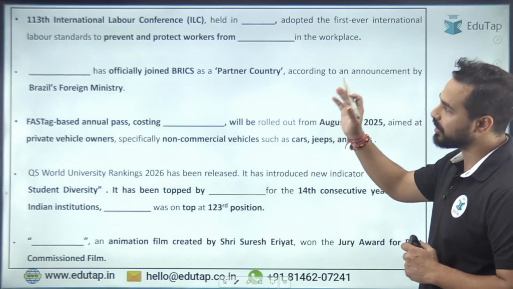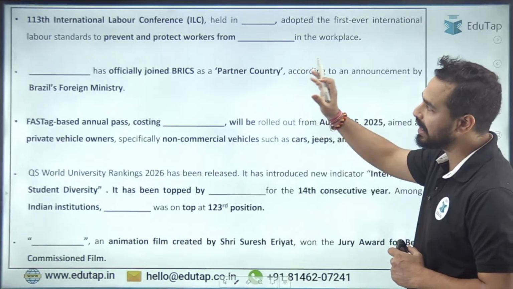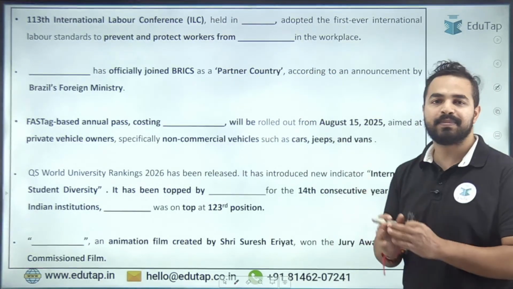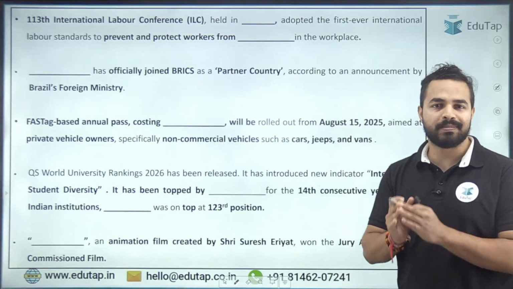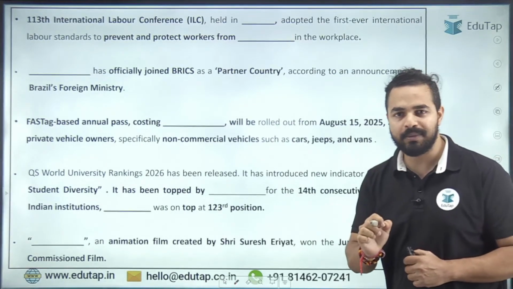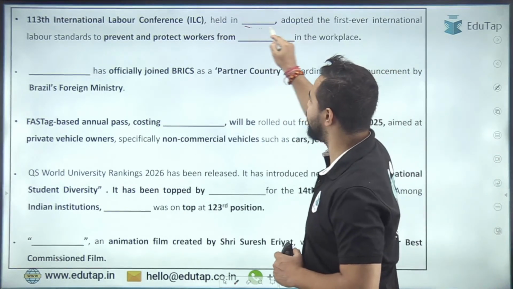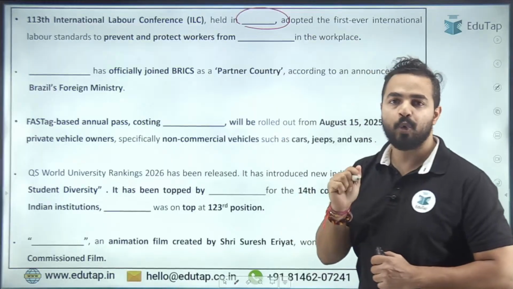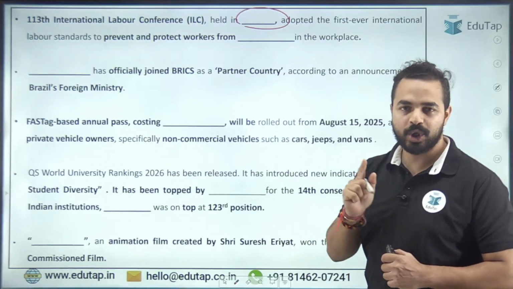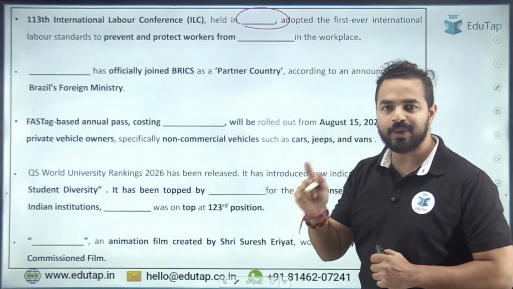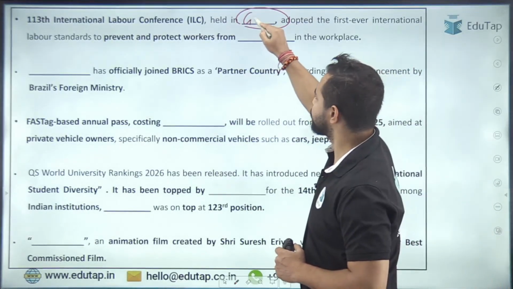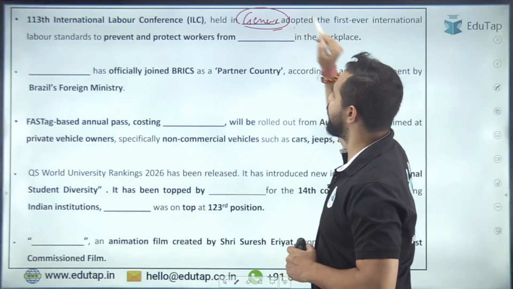The first question is on the 113th International Labour Conference, which is being conducted by the International Labour Organization. You have to tell me here the place where exactly this particular conference was held. So it was held at the headquarters of ILO, that is Geneva. Geneva is the right answer.